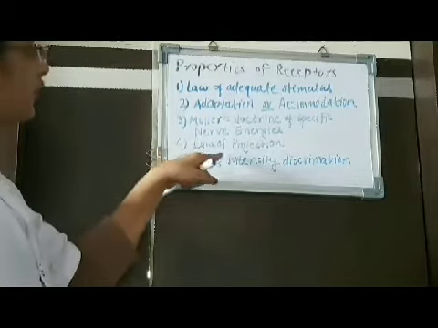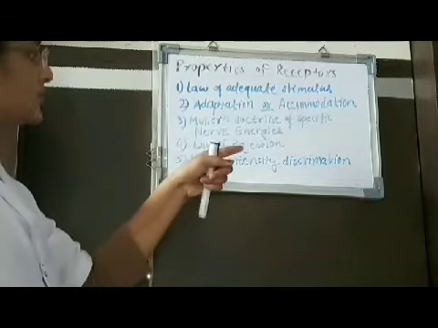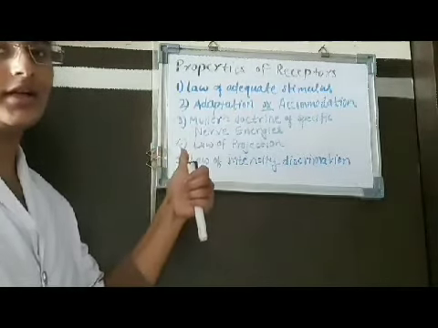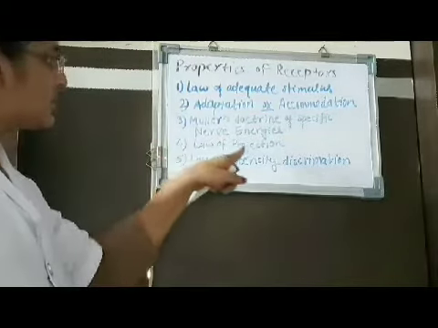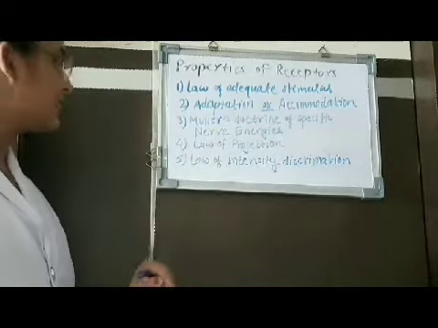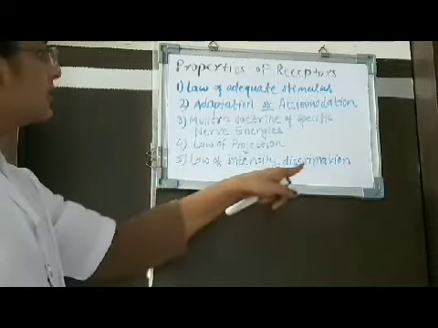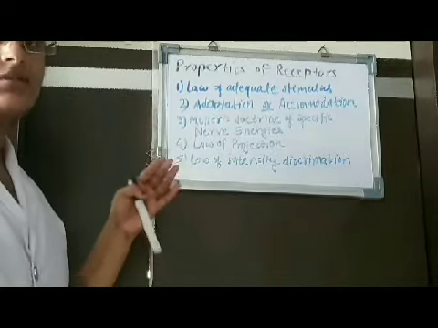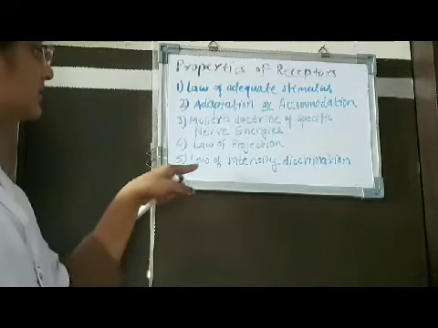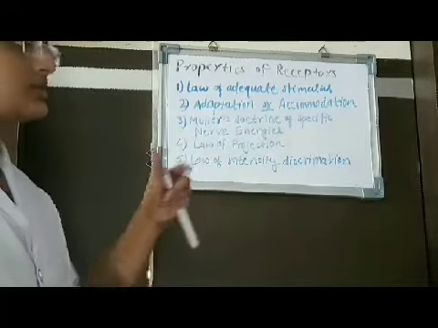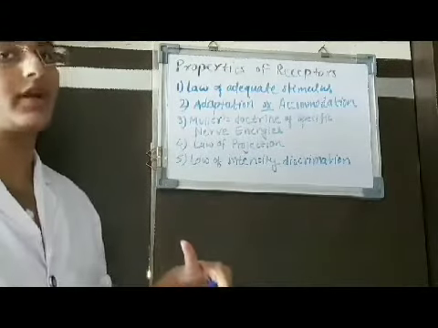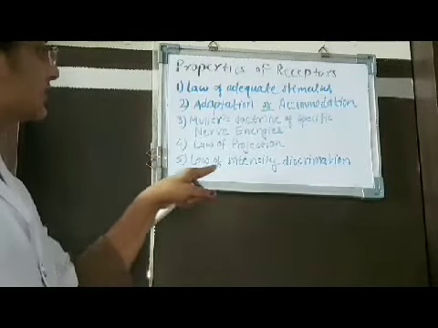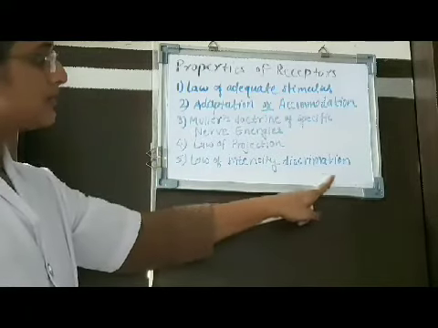Then the law of projection. The law of projection is that no matter where the sensory nerve is stimulated, the sensation is perceived in the central nervous system. And finally, the law of intensity discrimination. We can discriminate the intensity of a stimulus. This intensity discrimination is mainly due to the change in frequency of action potentials and not the change in the amplitude of the action potential.